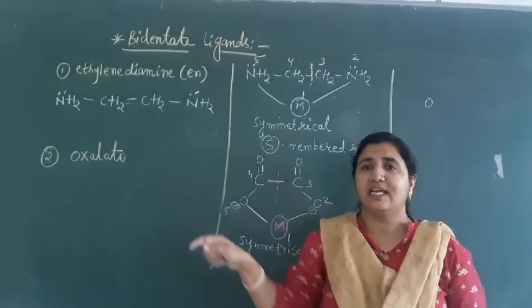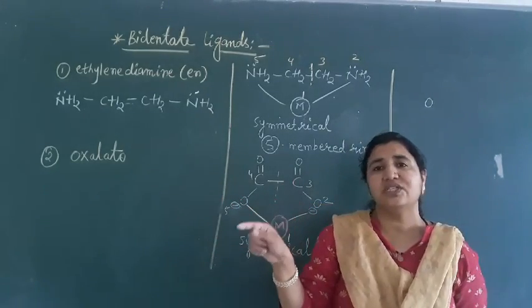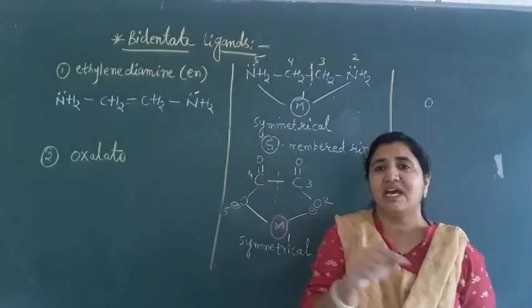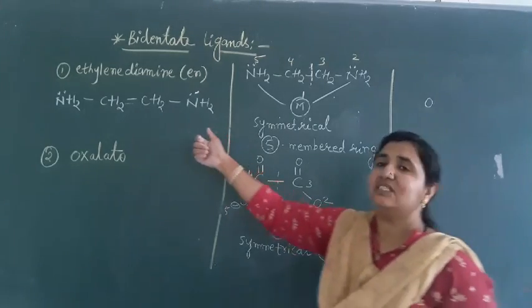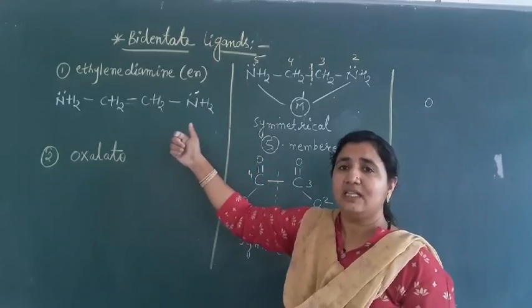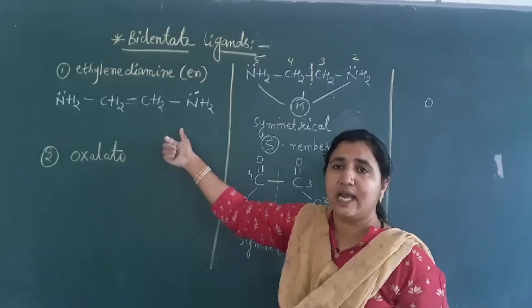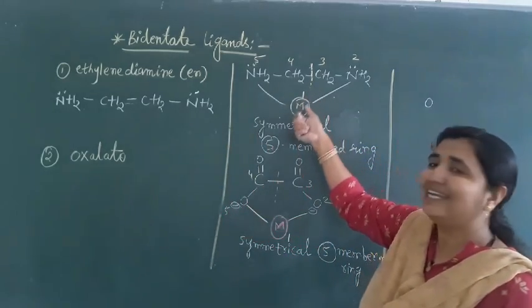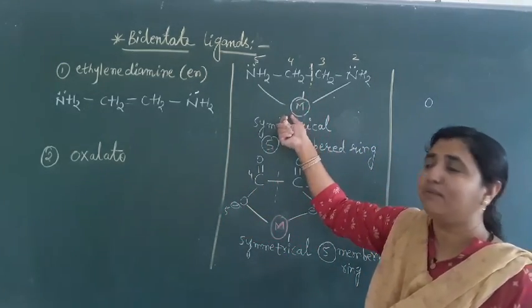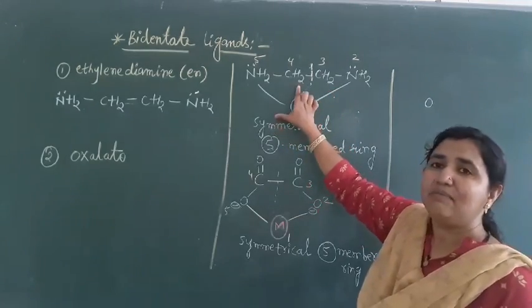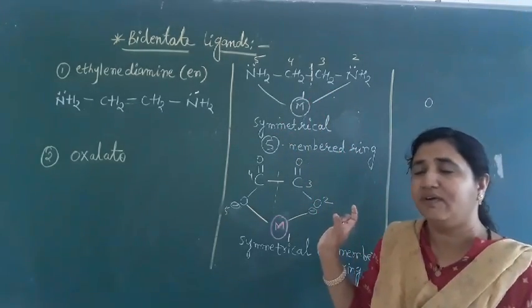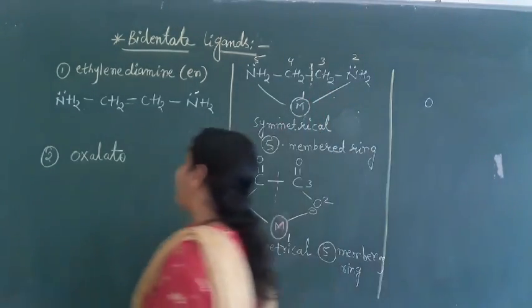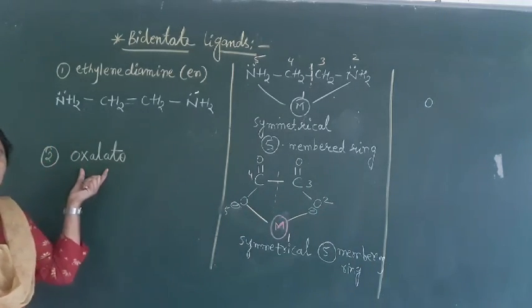So bidentate ligands, as we have written in the chart, may be neutral, or may be negative. So this is a negative bidentate ligand. These are also called chelating ligands because they form a ring with the central metal atom and are stable. A 5-membered ring has been formed here. Okay. Next we have oxalato.